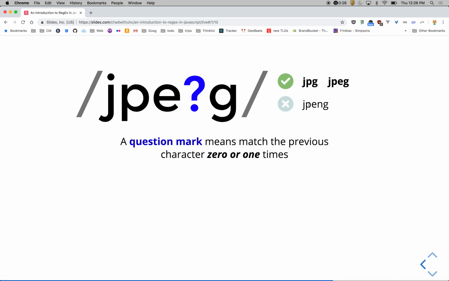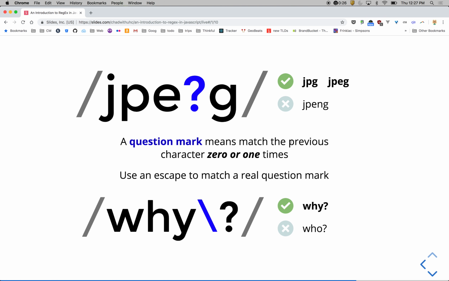And it wouldn't match something like JPENG. Don't get the question mark confused with like any character. That's a period, not the question mark. And if you wanted to get tricky, you could use an escape to match the real question mark. Not that tricky, but we already learned about the escape. So that would match something like Y, but it would not match something like who.